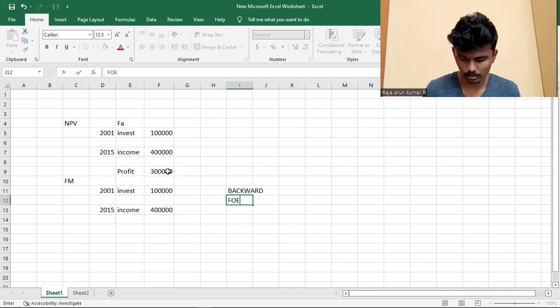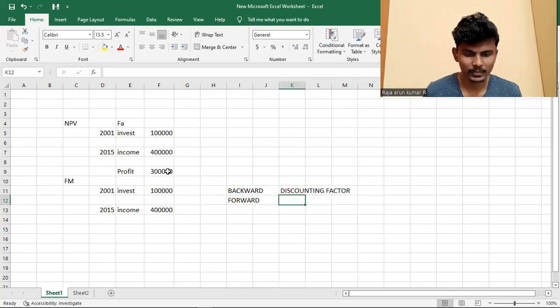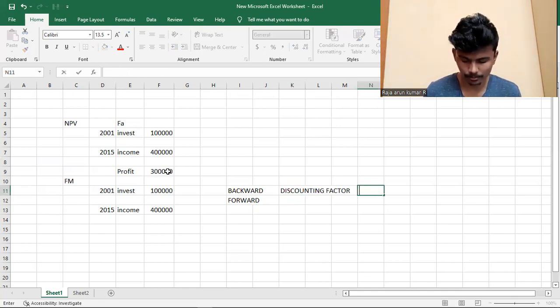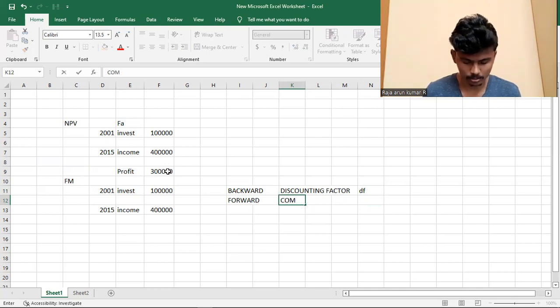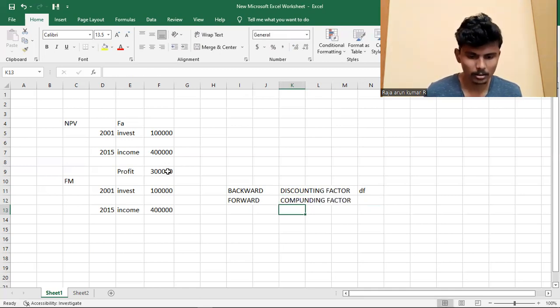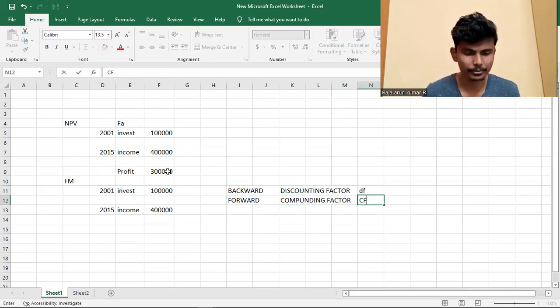In backward, we use the discounting factor, simply DF. Forward, we calculate with the compounding factor, simply CF.